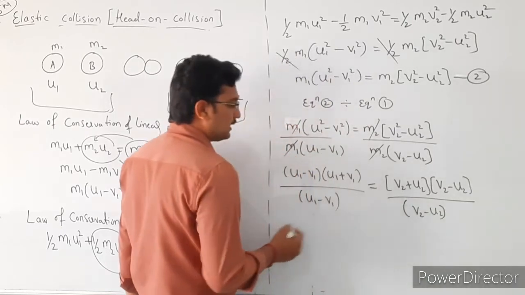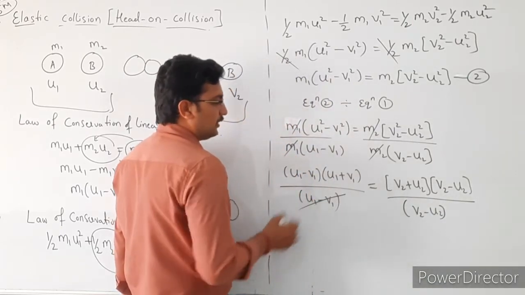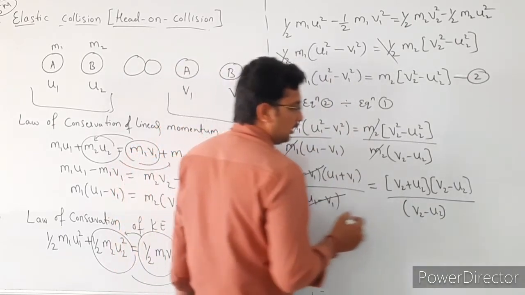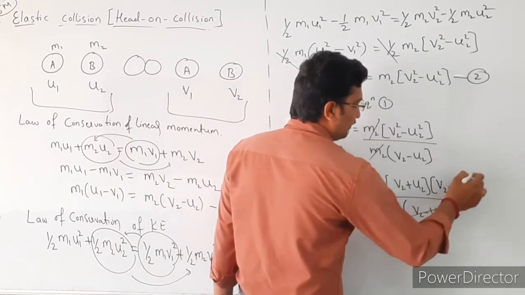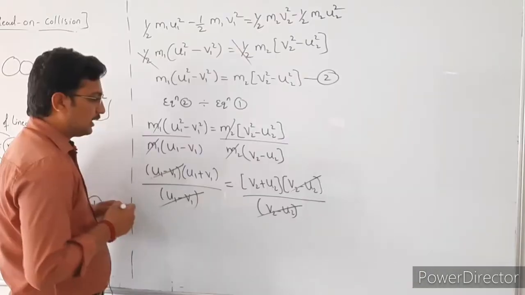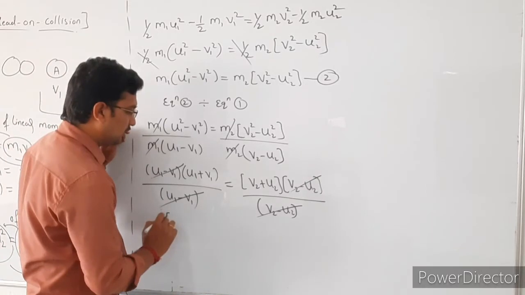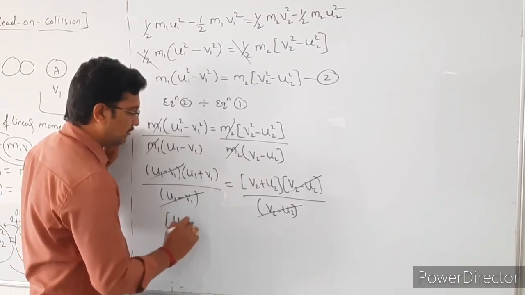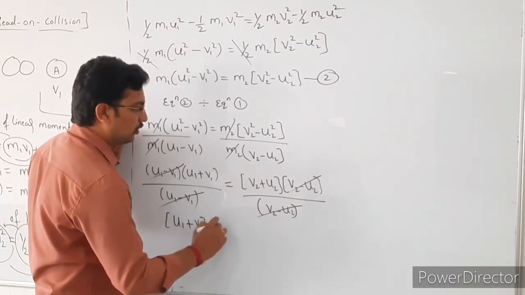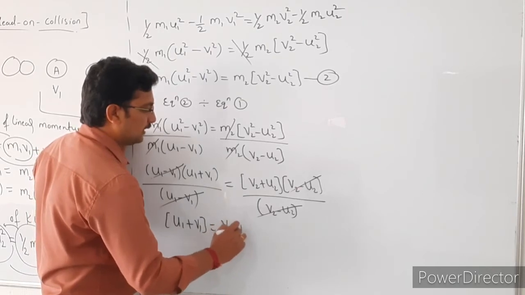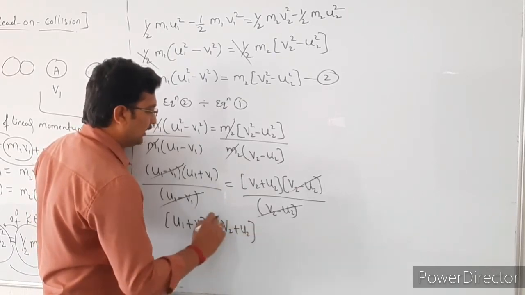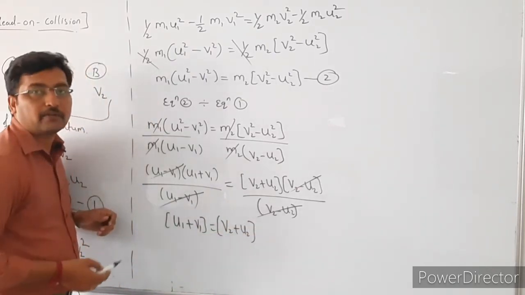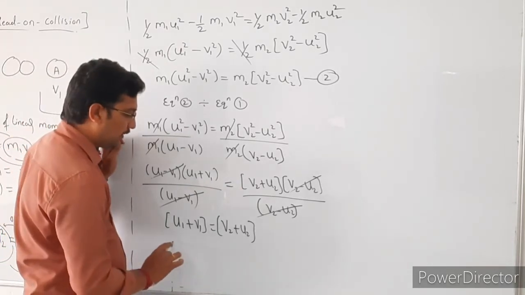Here u1 minus v1 gets cancelled, v2 minus u2 gets cancelled. The remaining factors here, that is u1 plus v1 equal to v2 plus u2.